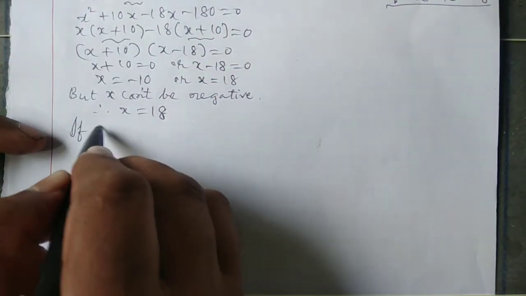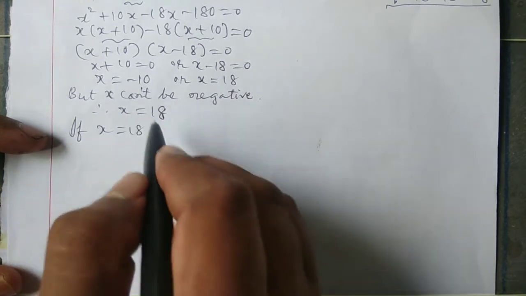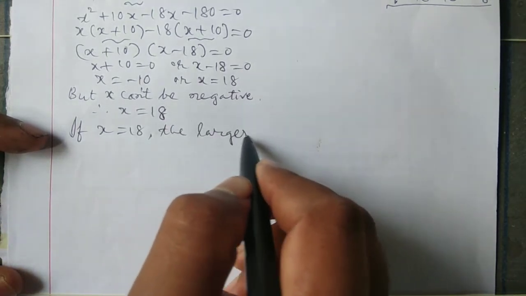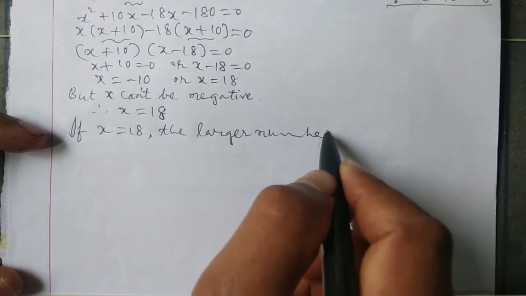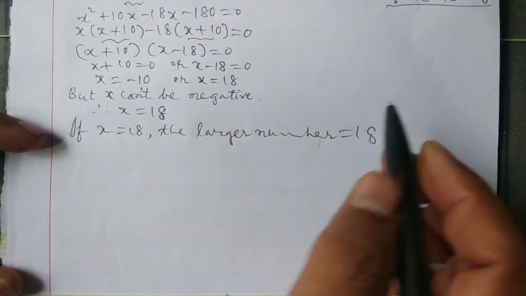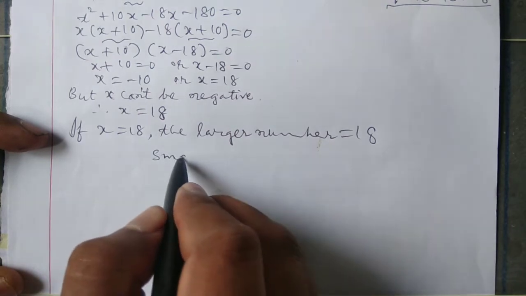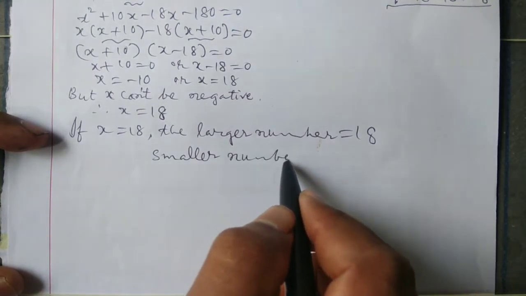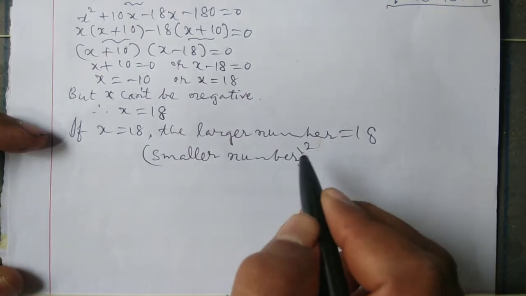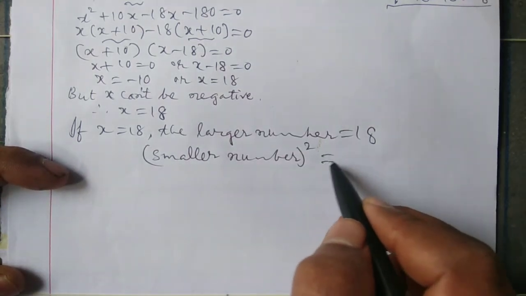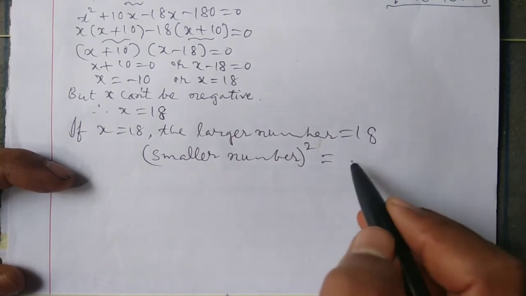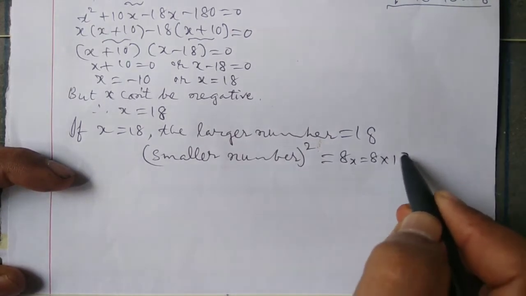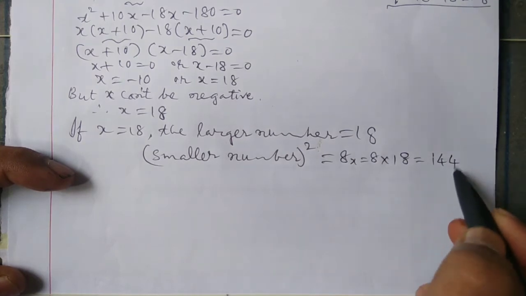If x is equal to 18, the larger number is 18. The smaller number: the square of the smaller number is 8x, 8 into 18, 144.